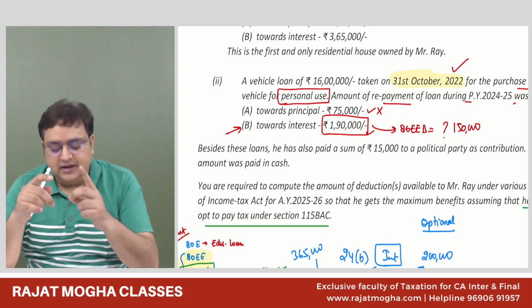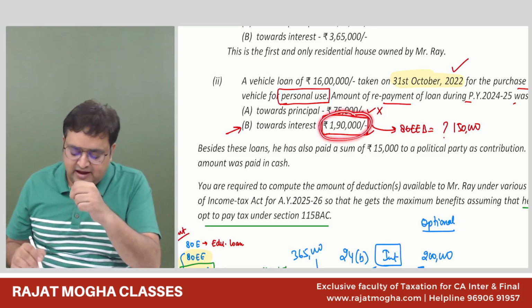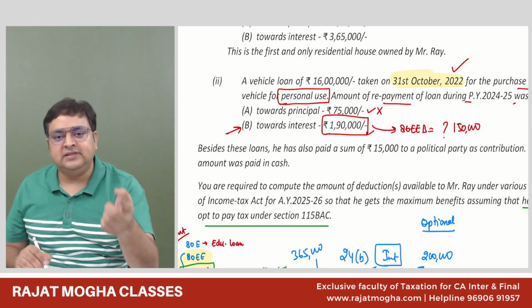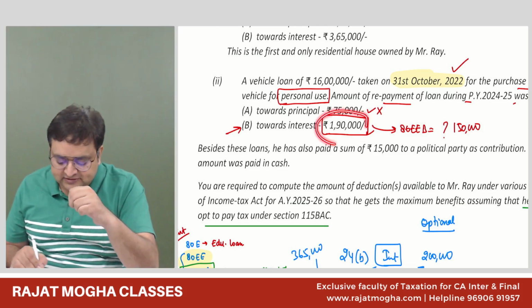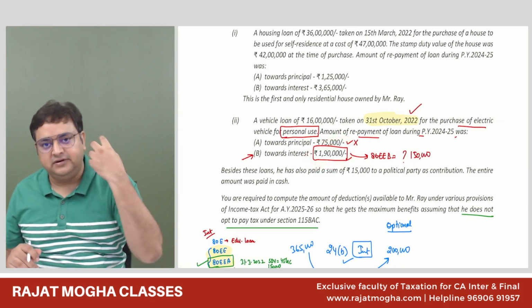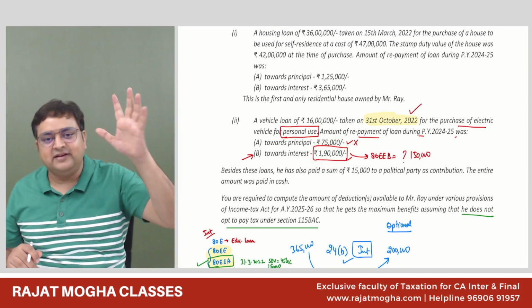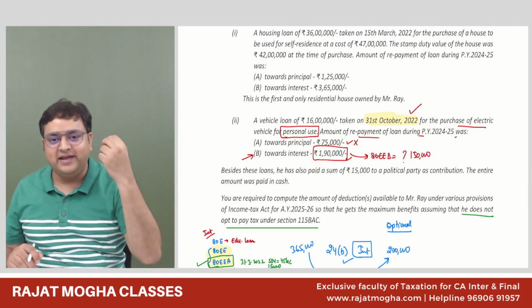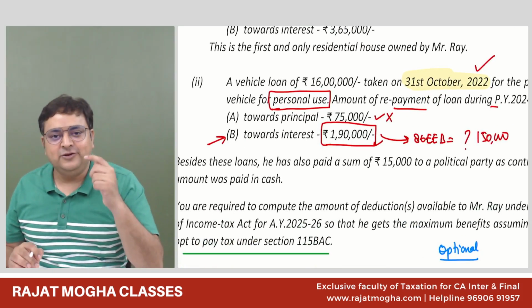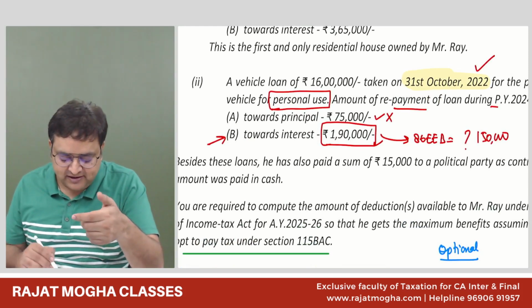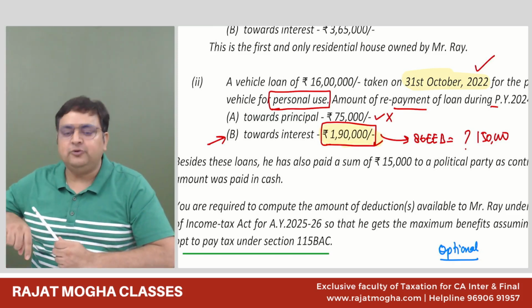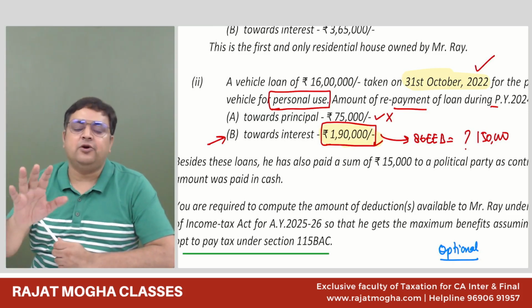Correct. Because, Abhirami, I have told you in 80EEB that if you are not taking deduction under any other section, then you can take 80EEB related to this amount. I am not saying that you can't take any deduction of any other section. You can take other sections' deduction. You can take section 54 exemption. You can take any other section exemption related to any other amount. But when I was saying that you cannot take any other deduction, I was saying with respect to this amount. Got it, Abhi? Yes, sir. Related to this amount, you cannot take any other deduction.